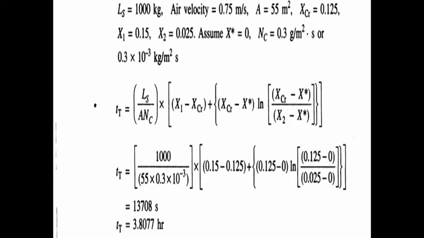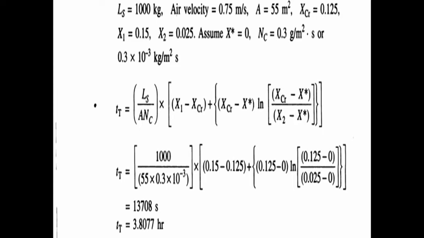Then at a constant drying condition, drying rate NC is equal to 0.3 gram per meter square second. This is converted into kg per meter square second. So what is the conversion factor? 10 to the power of minus 3. So this value is multiplied by 10 to the power of minus 3. This is converted from gram per meter square second to kg per meter square second.